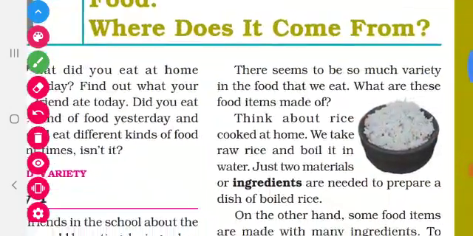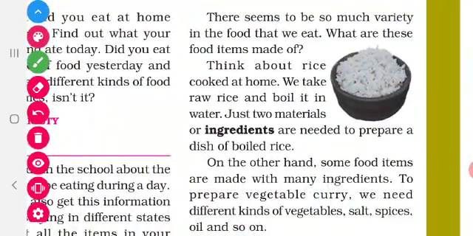Now we are going to see the next topic. See what is shown in the figure. A bowl is shown. The bowl contains cooked rice. How do we prepare cooked rice at home? We take raw rice, add some water, and pressure cook it or boil it. Like that we prepare cooked rice.